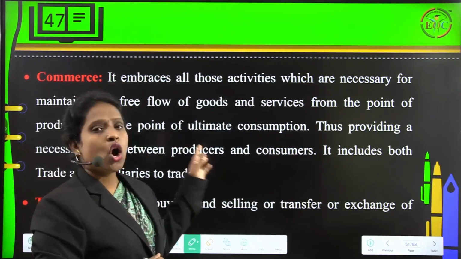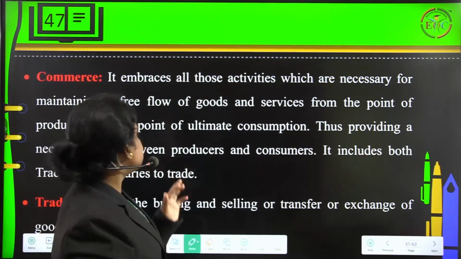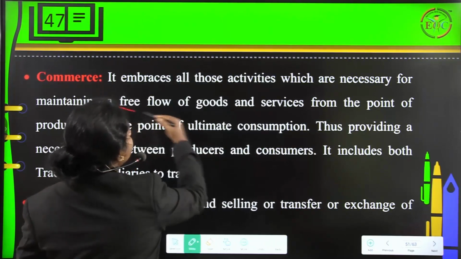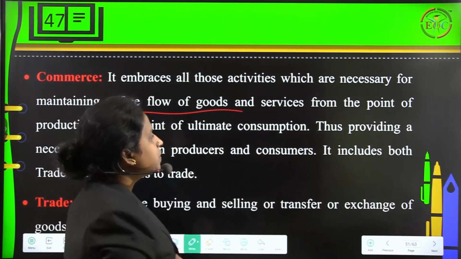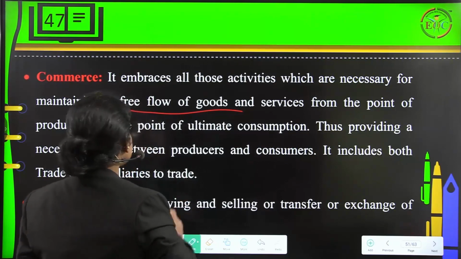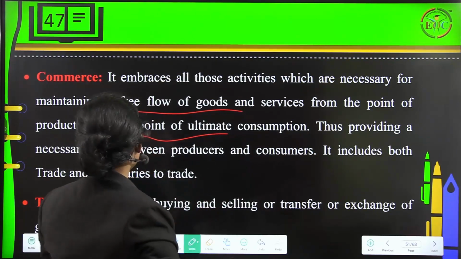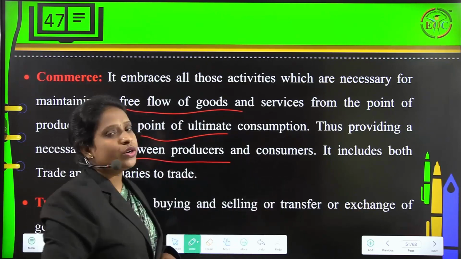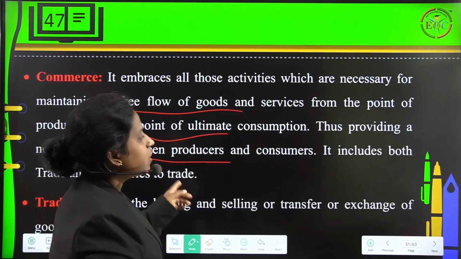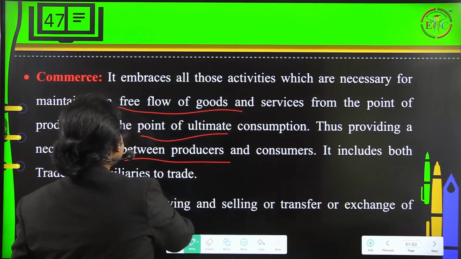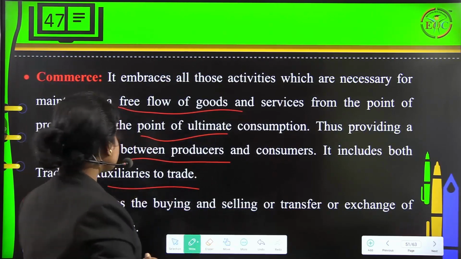So it embraces all those activities which are necessary for maintaining a free flow of goods and services from the point of production to the point of ultimate consumption, thus providing a necessary link between producers and consumers. It also includes both trade and auxiliaries to trade. Right?